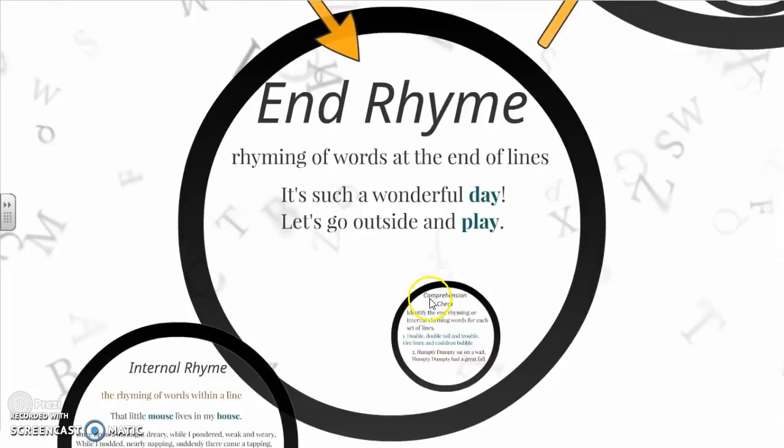Okay, so next we're going to look at this idea of end rhyme. End rhyme is the rhyming of words at the end of lines. So it's the idea that the words at the very end of the lines rhyme. And this is where we get the rhyme scheme as well. So, "It's such a wonderful day, let's go outside and play." The day and the play rhyme. We're not looking inside the lines, we're looking just at the end itself.